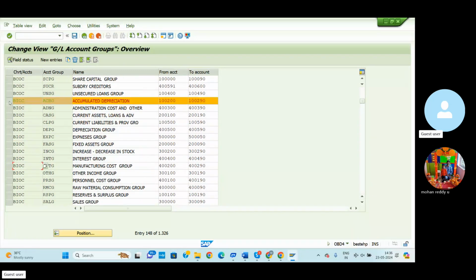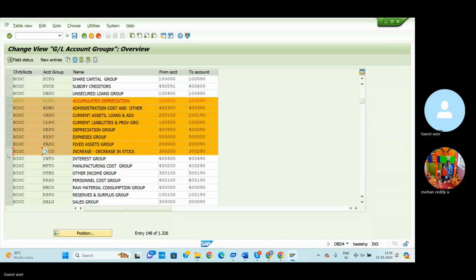So here we can select BIOC administration cost, current assets, current liabilities, depreciation, expenditures increase. So if any direct or indirect expenditure, we can select, or else we can select the expenditure group. So here I can select the expenditure group.